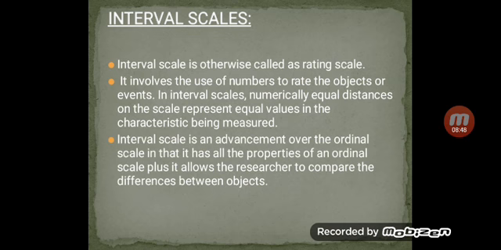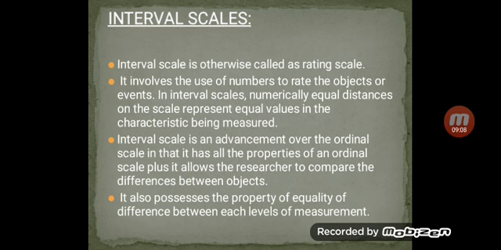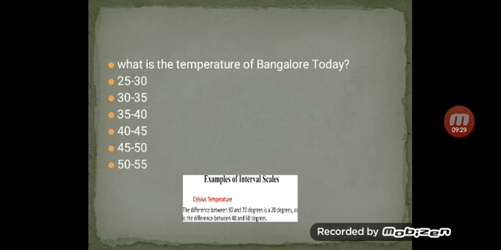Interval scale is an advancement over the ordinal scale in that it has all the properties of the ordinal scale, plus it allows researchers to compare the difference between objects. Here it is an improved version of the ordinal scale, and it helps researchers compare the objects. It also possesses the property of equality of difference between each level of measurement. Equality of measurement means that equal intervals should be there for the next intervals. 5 to 10 means my interval is 5, so the next interval should be 10 to 15, that is equal intervals. Let us go with the example.